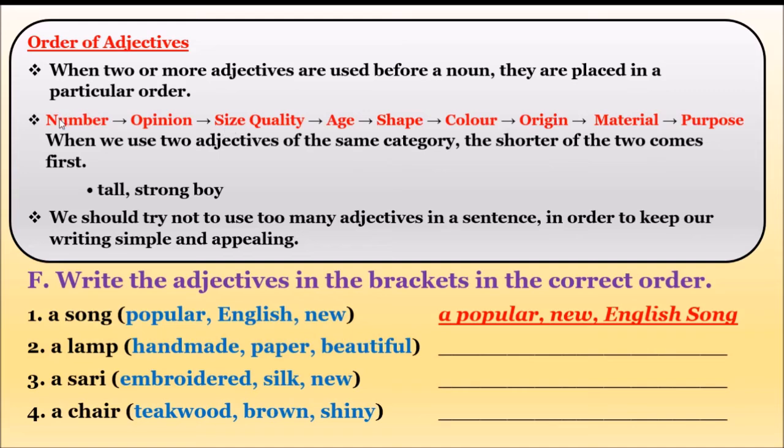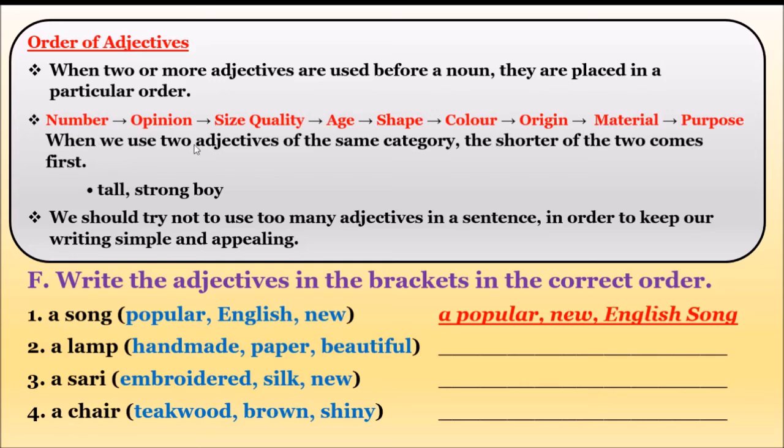Sometimes they will be talking only about the number, size, and color. Number should come first, quality second, and color third. When we are using two adjectives, opinion and material, first opinion should come. Later we talk about the material.